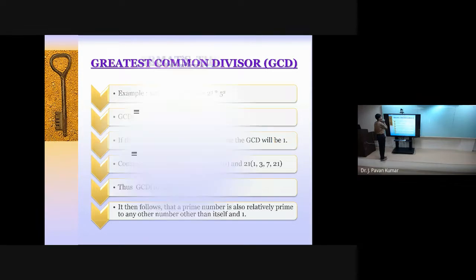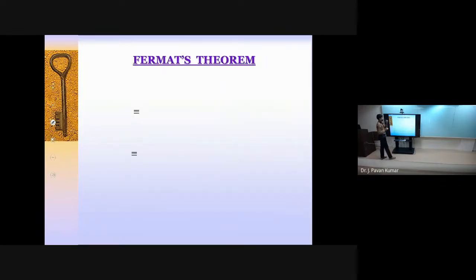Next, now actual Fermat's theorem. This is a simple theorem.